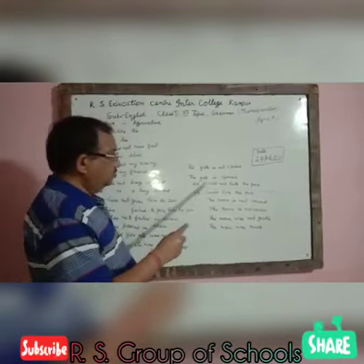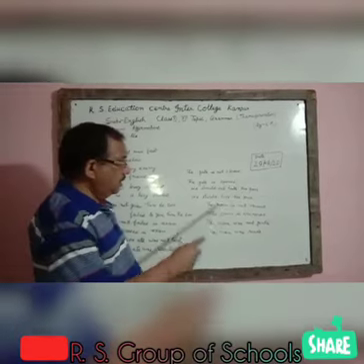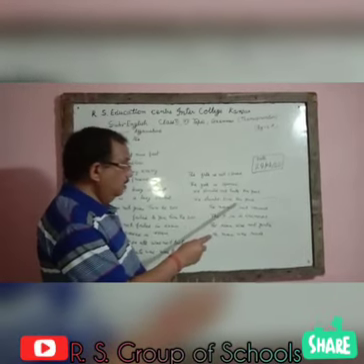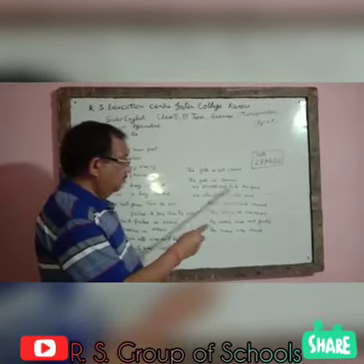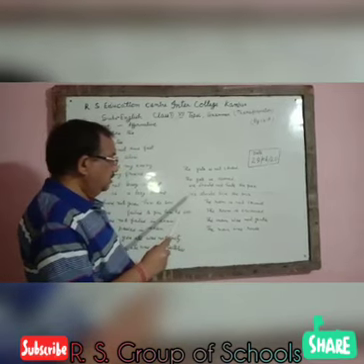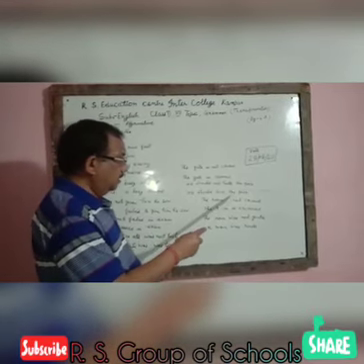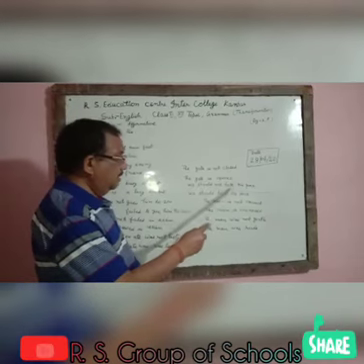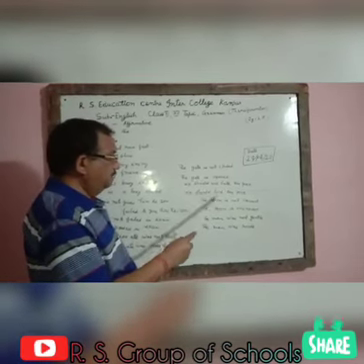We should not hate the poor. Opposite of hate will be love. So we shall make this sentence: we should love the poor.